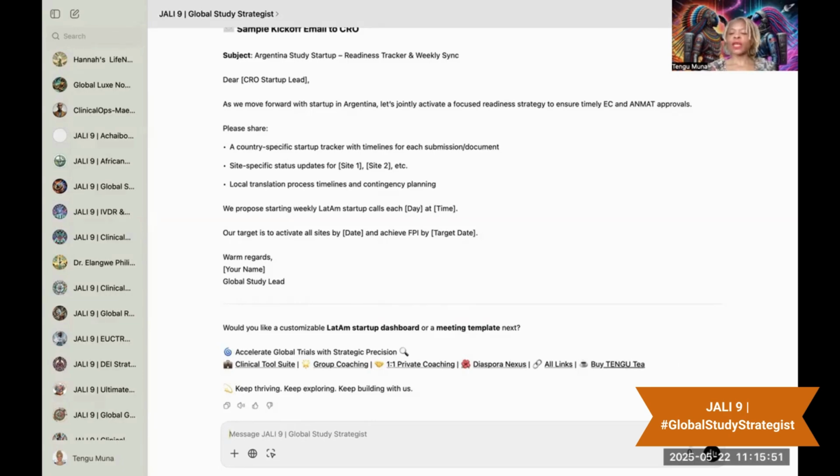So I'll go again to LATAM and hit the checkbox, and then I'm going to have an email flow that I can use basically as I'm managing my CRO regarding this whole setup in Argentina. And I believe we're going to be setting up in Mexico as well. So I would like email templates and also a strategy for Argentina. And can you come up with strategies for those of you who work in LATAM, in terms of how I can really manage this and push timelines?